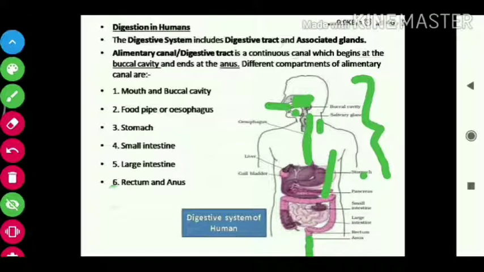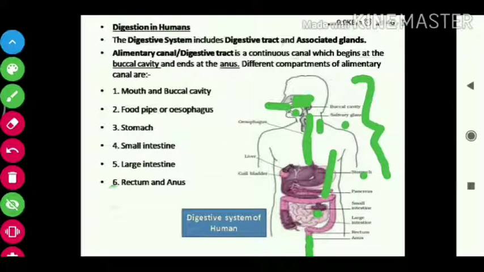Then the stomach goes down and is attached to the small intestine. In the small intestine, the digestion of all food components like proteins, carbohydrates, and fats takes place here. The digestion of the whole food takes place, and we get simpler substances, which are absorbed by the blood and go through the whole body.